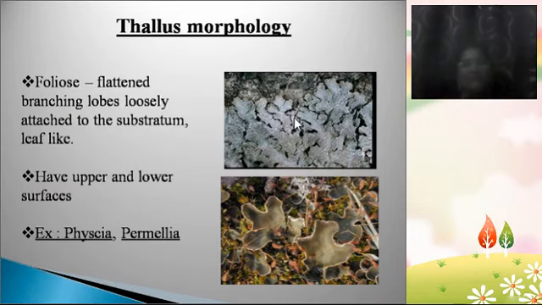The second type of lichens are foliose lichens. They are leaf like and they have dorsal and ventral surfaces. The leaf lobes are present, so the thallus lobes are leaf like structures, and they have upper and lower surfaces. Example, Parmelia. The best example of foliose lichens is Parmelia, and the leaf like lobes are attached to the substrate.